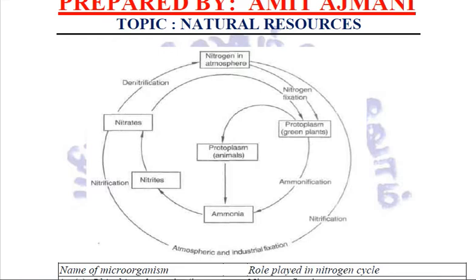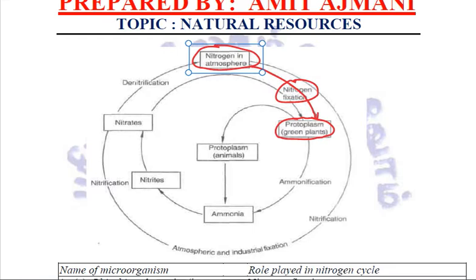This, please follow my marker, is the nitrogen in the atmosphere. This nitrogen is either going to be fixed, the nitrogen fixation process is going to take place, and it is going to be fixed in the soil from where the green plants are going to absorb this, and it will form the protoplasm of the green plants, right?